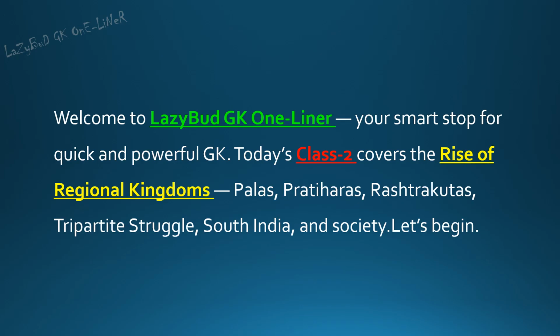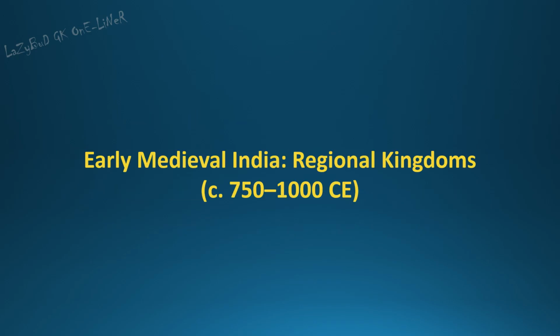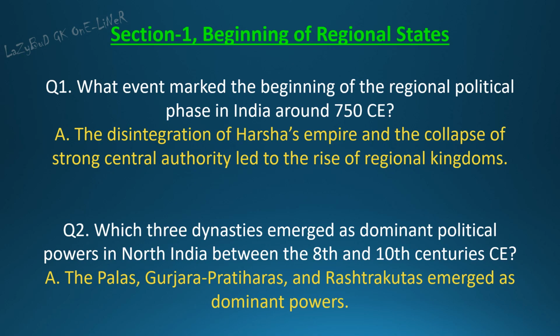Today's class covers the rise of regional kingdoms, Palas, Pratiharas, Rashtrakutas, tripartite struggle, South India, and society. Let's begin. Early medieval India, regional kingdoms, c. 750 to 1000 CE. Section 1, Beginning of regional states.